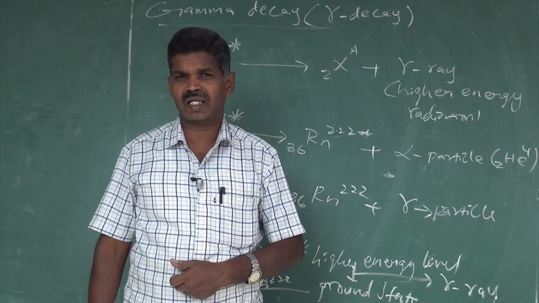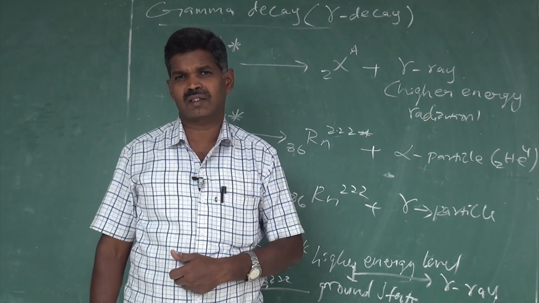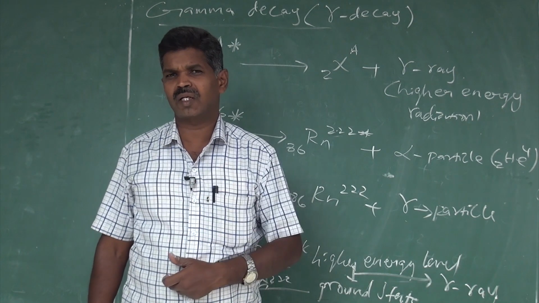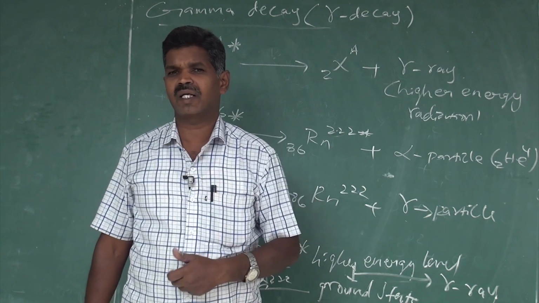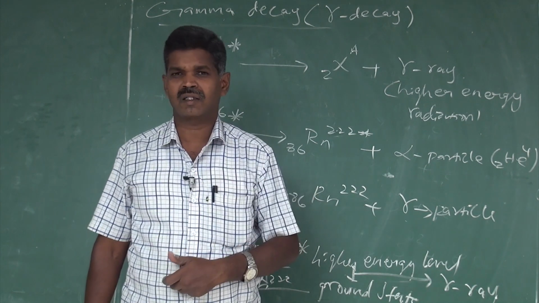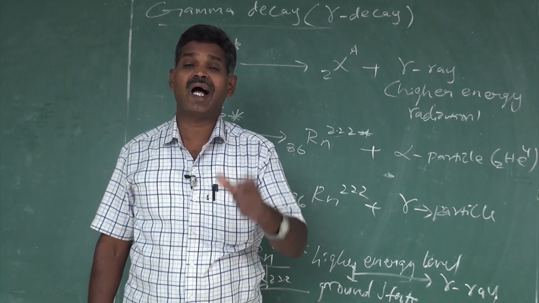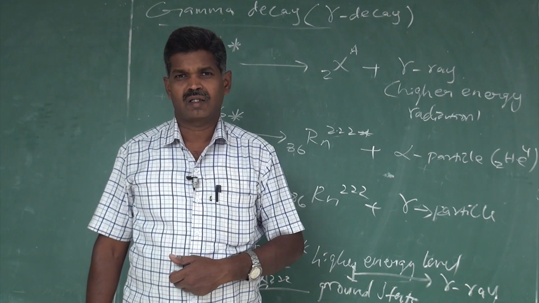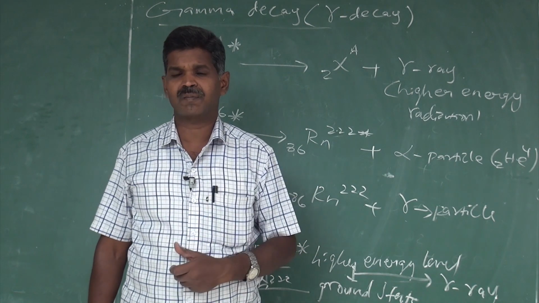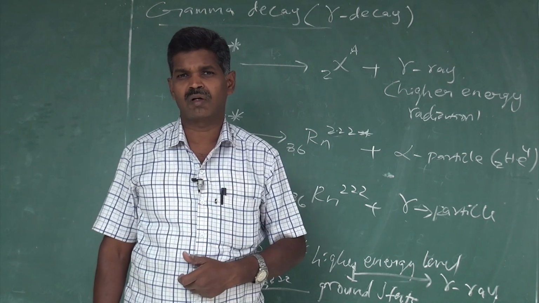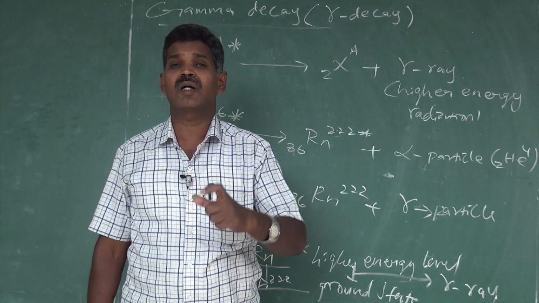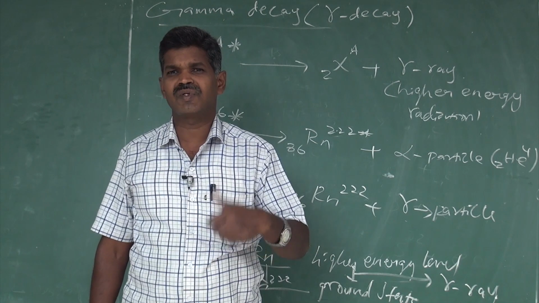Another type of nuclear reaction is the fusion reaction. In fusion reactions, two or more light nuclei combine to form a heavy nucleus. This happens only at a very high temperature. That's why nuclear fusion is called a thermonuclear reaction. But now we are going to see only the nuclear fission reaction.